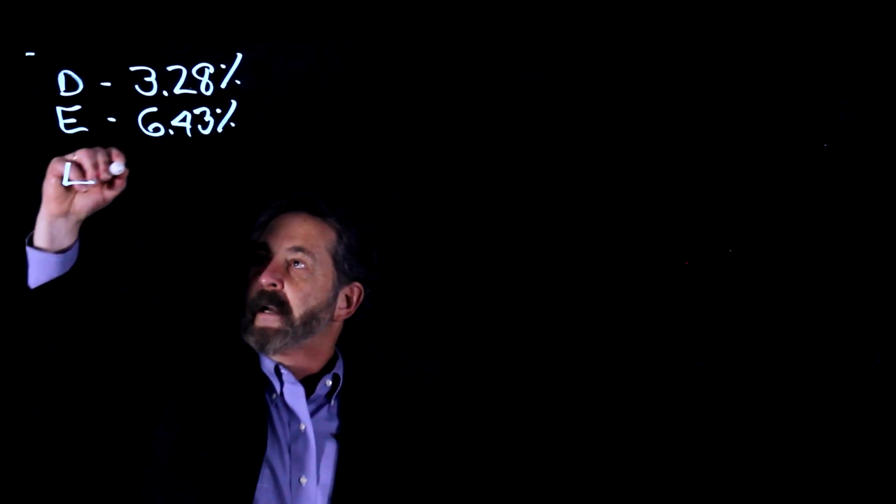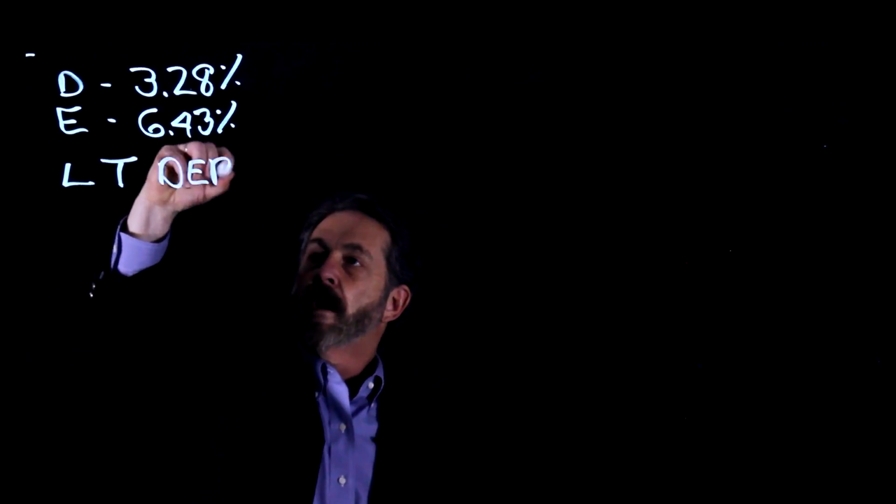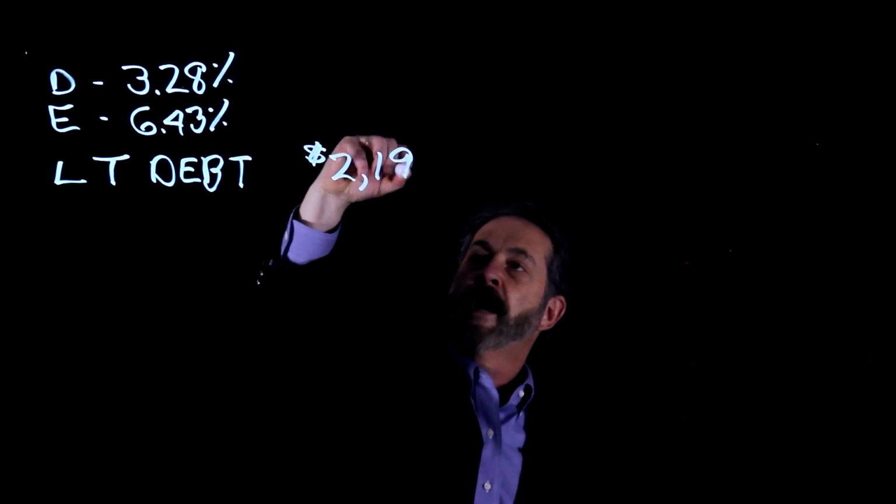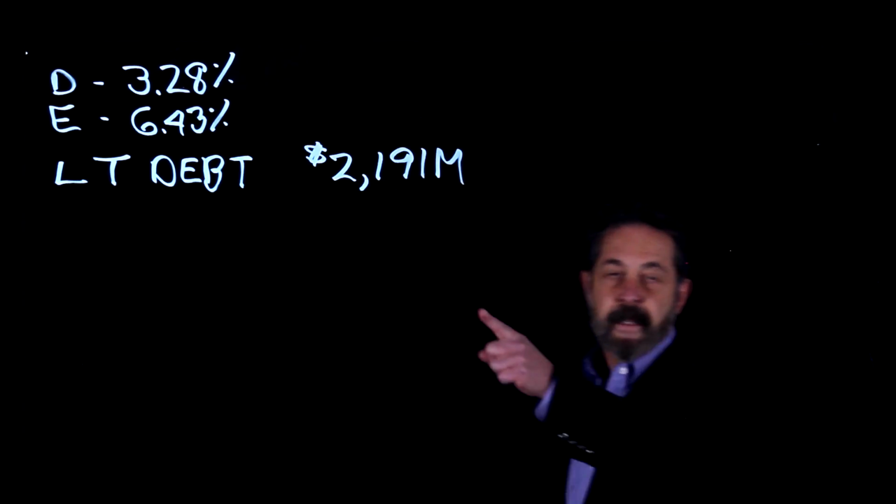But it's a weighted average, which means we have to determine how much debt this company has and what its market value of equity is. So where do you think you find how much debt this company has? You look at the balance sheet. The balance sheet, once again, you can look in the 10K or you can look on any one of the consumer sites like Yahoo Finance or Morningstar. Either place you're going to find it on the balance sheet. So for this company, what we're going to find is long-term debt, LT debt, and it's going to be $2,191,000,000.